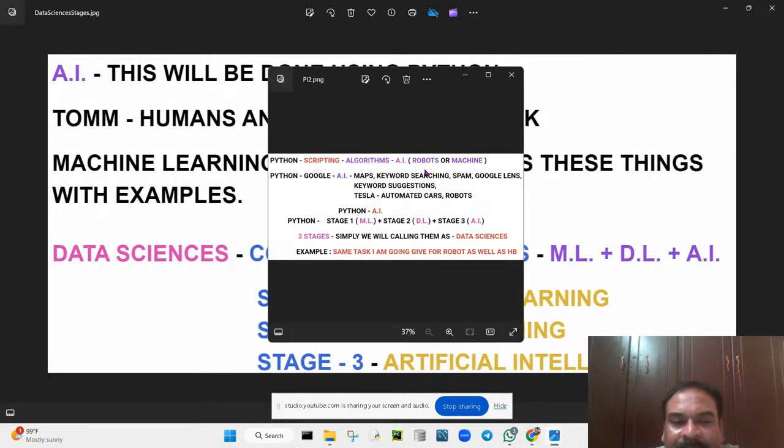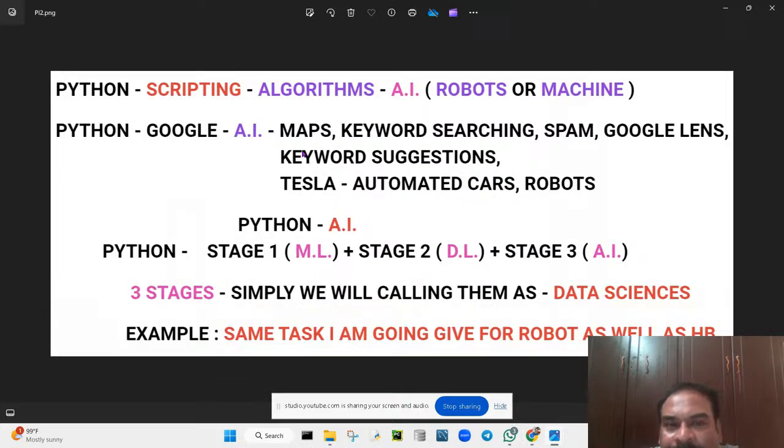That means in Google we use Google Maps, isn't it? That is artificial intelligence. It shows our source and destination. Keyword suggestions and keyword searching are also artificial intelligence. Spam or ham: in emails, mail goes directly to the spam folder, artificially. Artificial intelligence is taking place. Google Lens, keyword suggestions, and Tesla cars, automated cars, robots. These are all artificial intelligence.